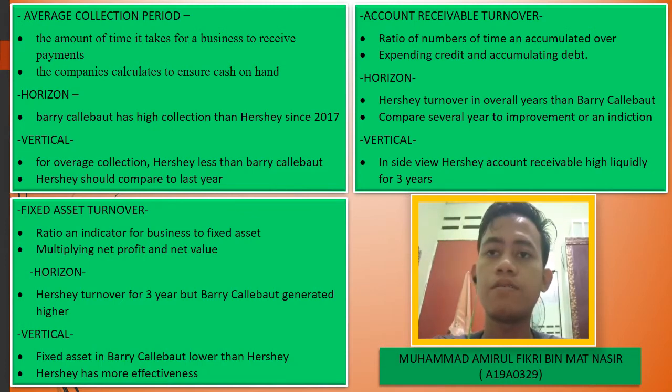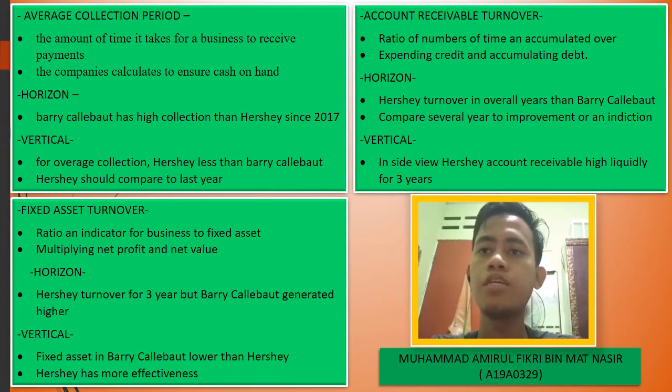Accounts receivable turnover is the ratio of the number of times receivables are accumulated over the course of years, determining the company's efficiency in extending credit and collecting debt. Horizontally, Hershey's turnover is higher over the years than Barry Callebaut's. In vertical side view, Hershey's receivables are highly liquid compared to Barry Callebaut for 3 years.